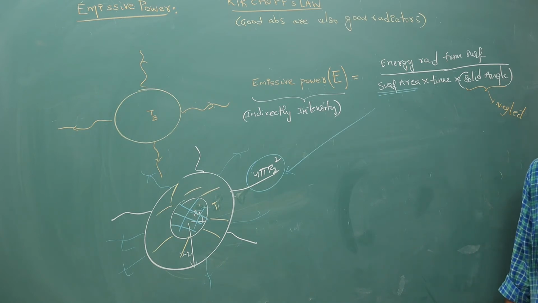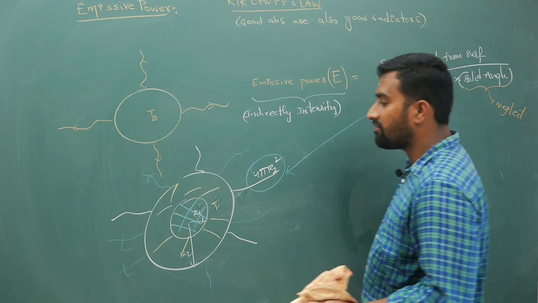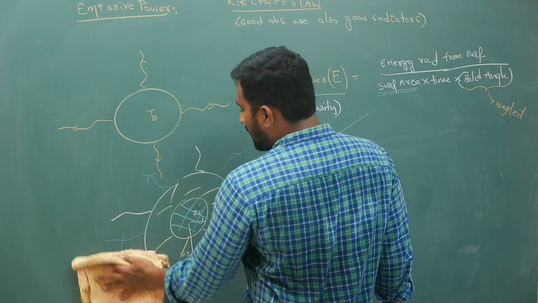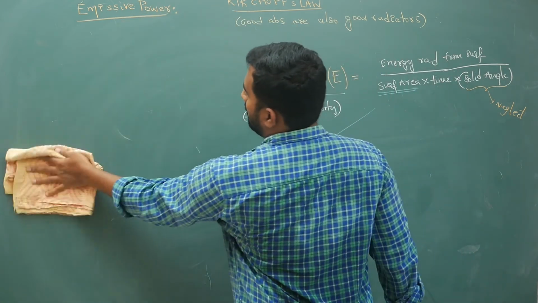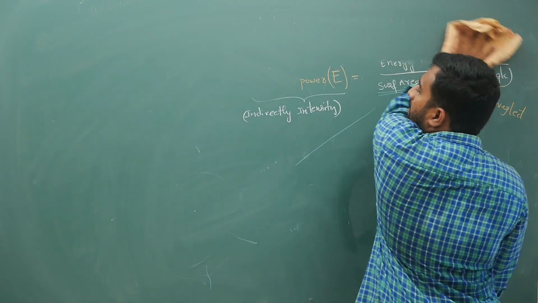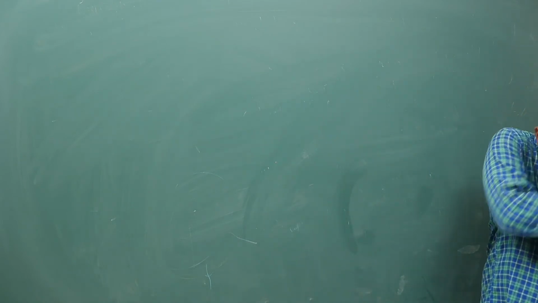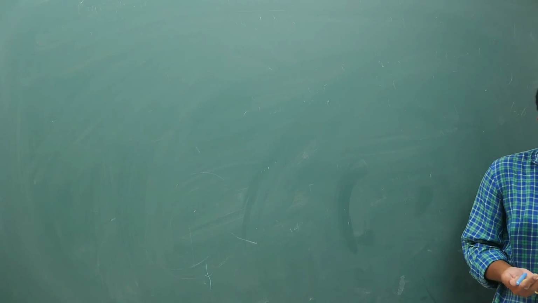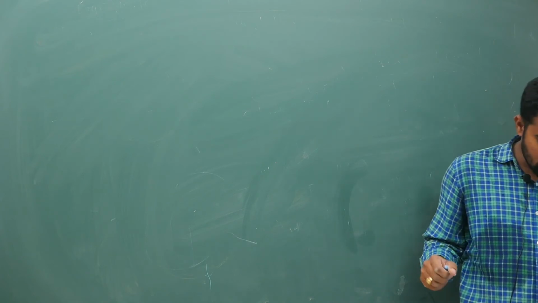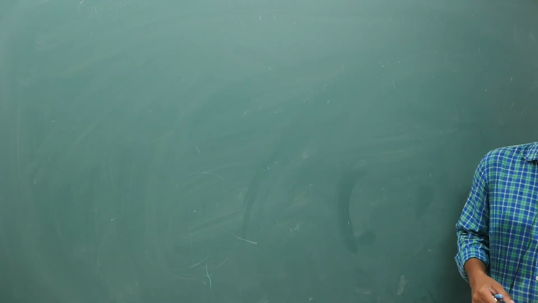Now, the next thing, I will erase this for understanding's sake. I will try to make a comparison. Your emissive power is indirectly intensity: energy per unit area per unit time, it is intensity. Don't get confused. Absorptive power is a ratio, it is unitless.